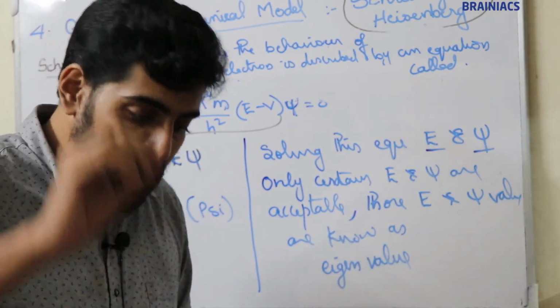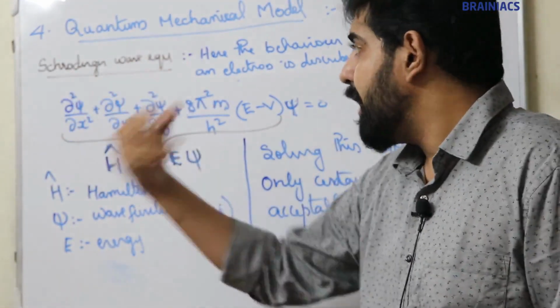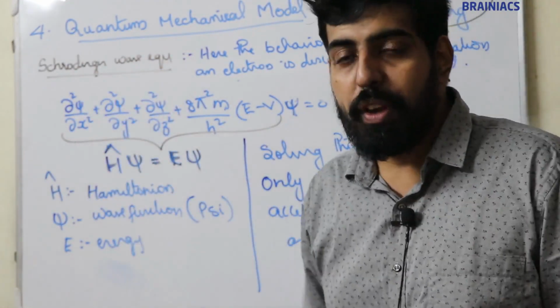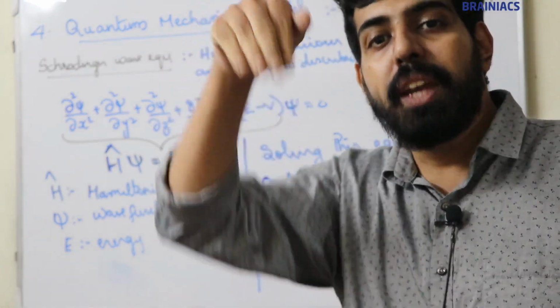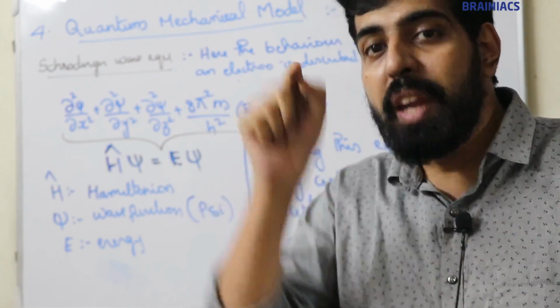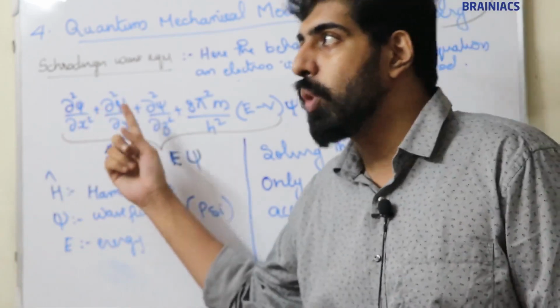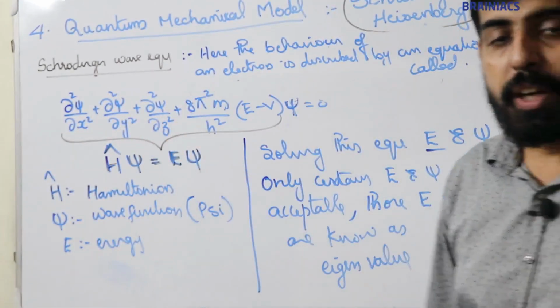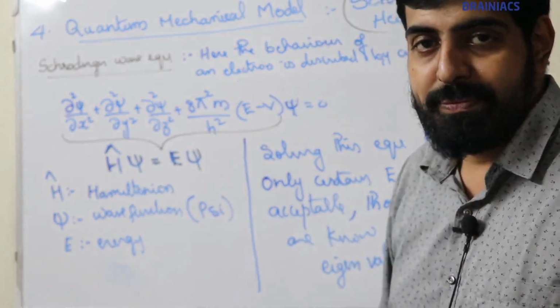Okay, eigen values. I'll explain once more. First, let's again discuss the Schrodinger wave equation. Schrodinger proposed an equation to describe the behavior of electron wave, and that equation is dou square psi by dou x square plus dou square psi by dou y square plus dou square psi by dou z square plus 8 pi square m by h square into E minus V psi is equal to 0.